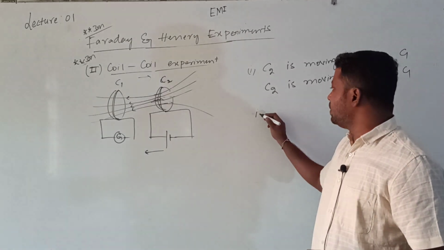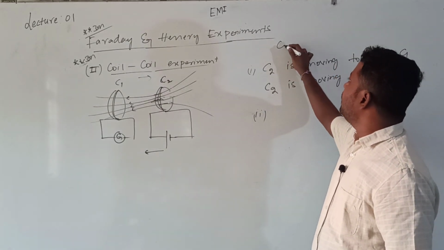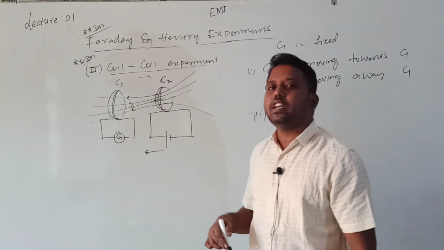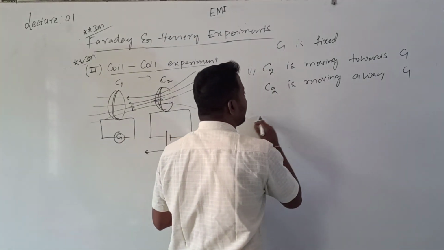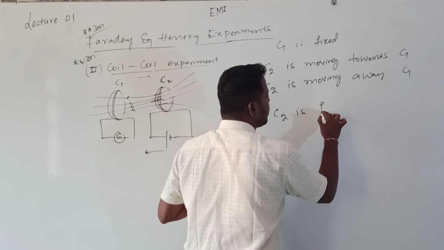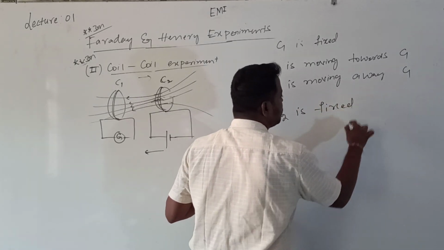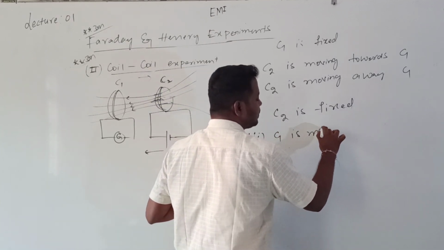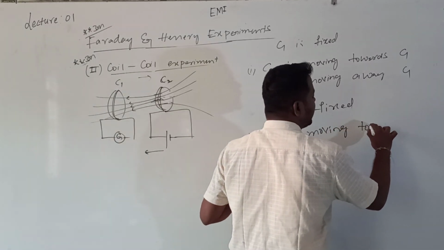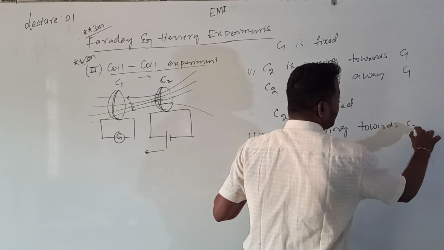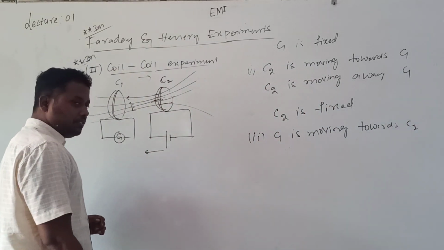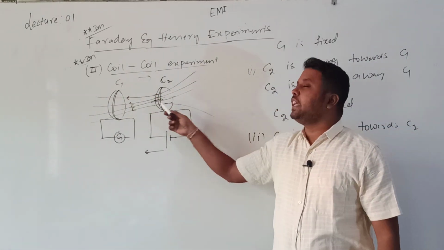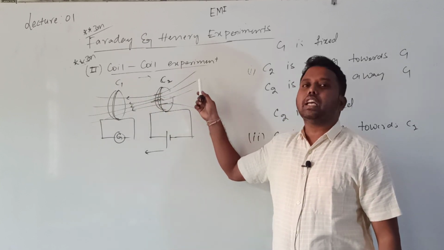The second thing is, this time which one was fixed the first time? C1 is fixed. By fixing C1, which one is moving? C2 is moving. Whereas the second time, what they did is fix C2, though current is passing through C2. So the second time, C1 is moving towards C2. That time also they observed the deflection. Last time, keeping C1 fixed, C2 moved towards C1 and moved away from C1.